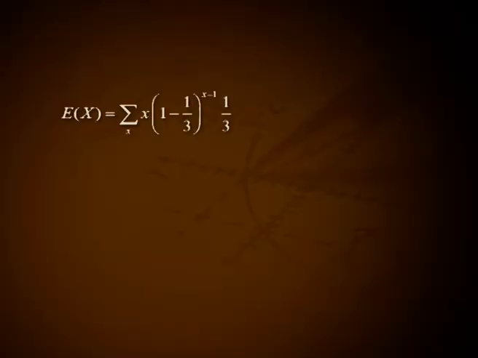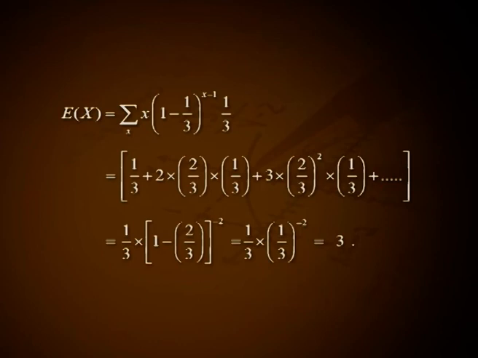for x equal to 1, 2, etc. Expected number of children to the couple is expectation of x equal to summation over x into (1 minus 1 by 3) raised to x minus 1 into 1 by 3. That is 1 by 3 plus 2 into 2 by 3 into 1 by 3 plus 3 into (2 by 3) all square into 1 by 3 plus etc. That is 1 by 3 into (1 minus 2 by 3) all raised to minus 2, that is 1 by 3 into (1 by 3) all raised to minus 2, that is equal to 3. Expected number of children to such a couple is 3.